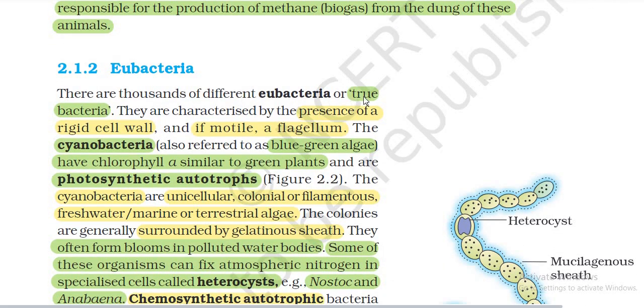Eubacteria. There are thousands of different eubacteria. Eubacteria means true bacteria. They are characterized by the presence of a rigid cell wall and, if motile, a flagellum.